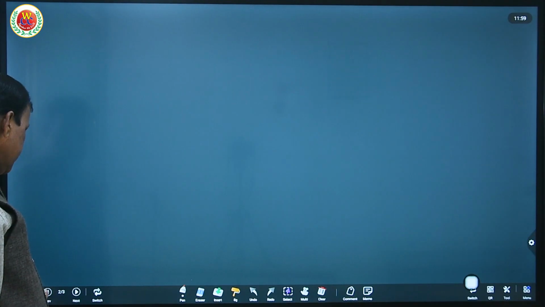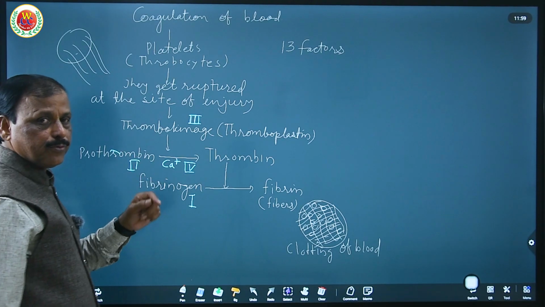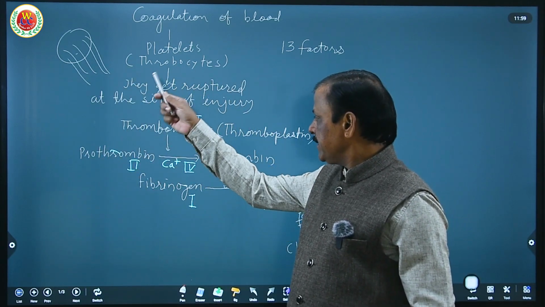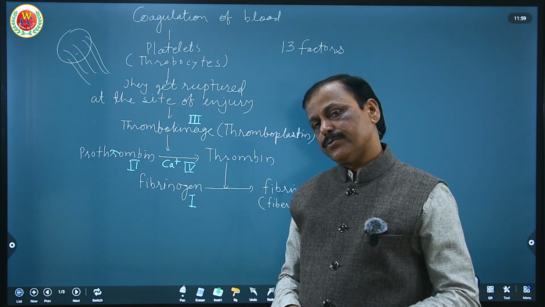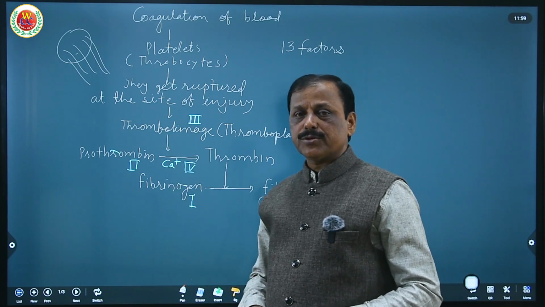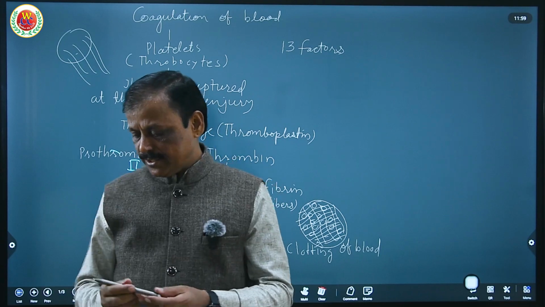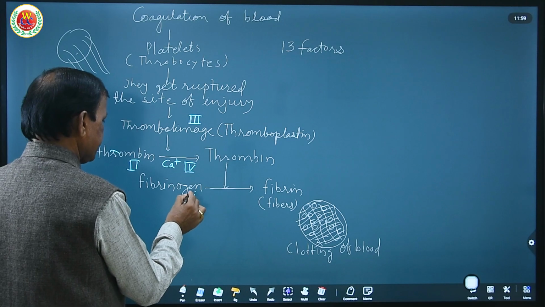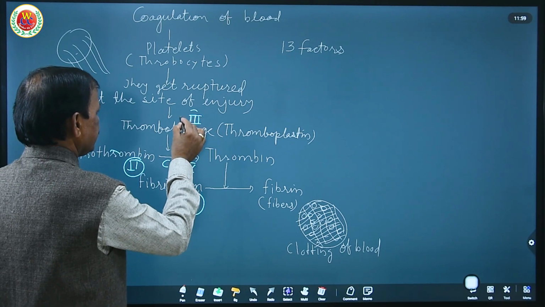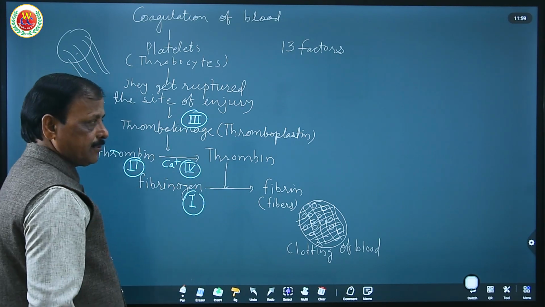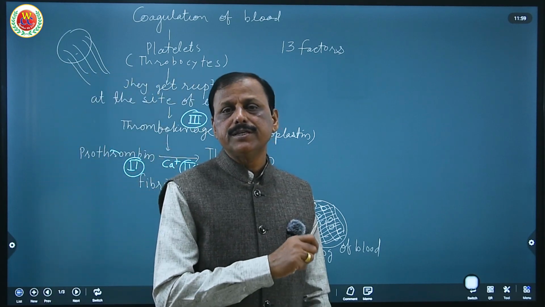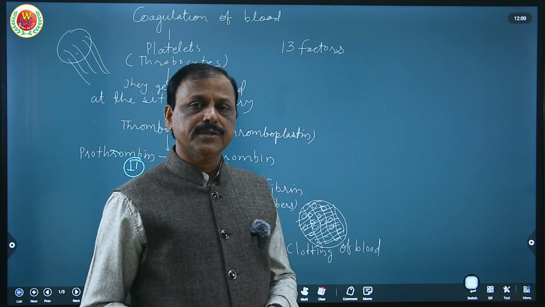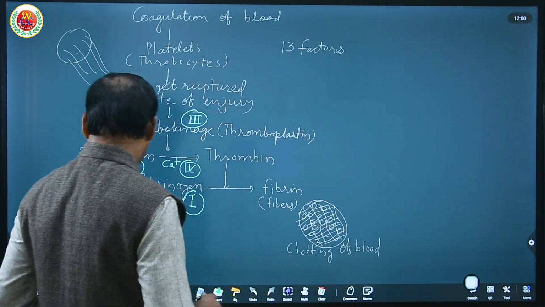Very important is that this short process which is explained in your book can be asked: write a short note on blood coagulation. Explaining all these things will count for 2 marks. In NEET, questions can also be asked, so concentrate: what is the first factor, what is the second factor, what is the third factor, and what is the fourth factor. So I hope you understood this process of coagulation. And as a part of this video, the next topic is lymph.